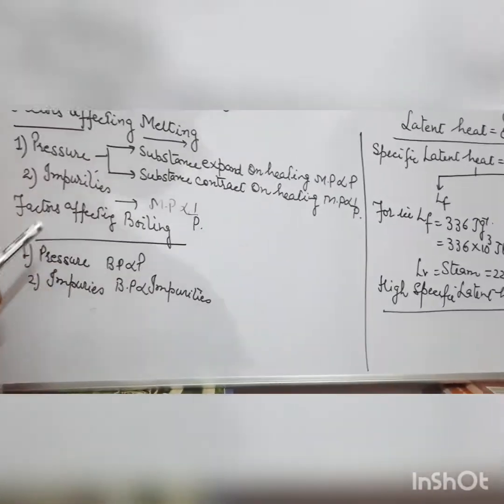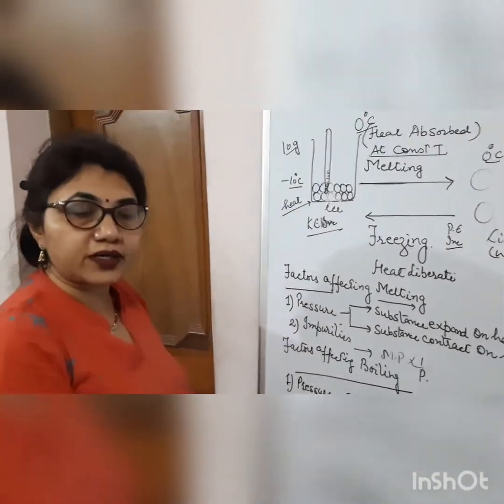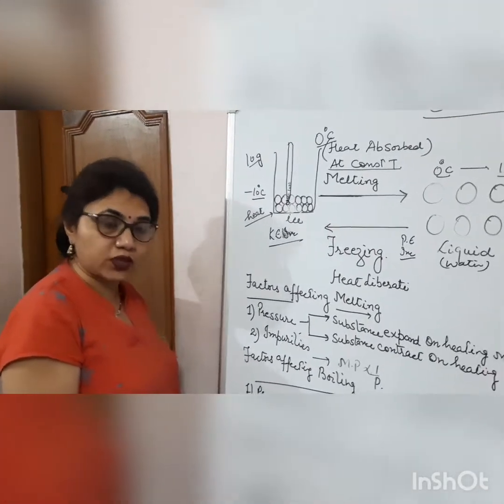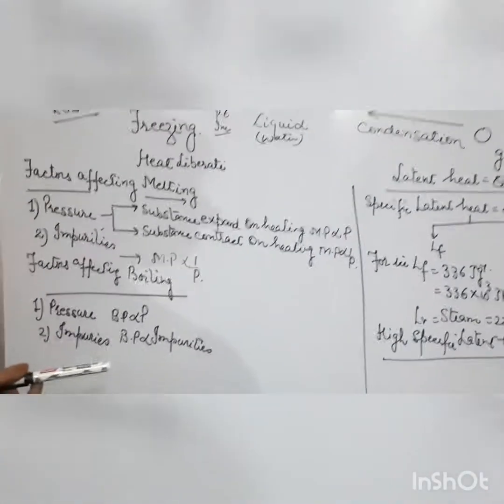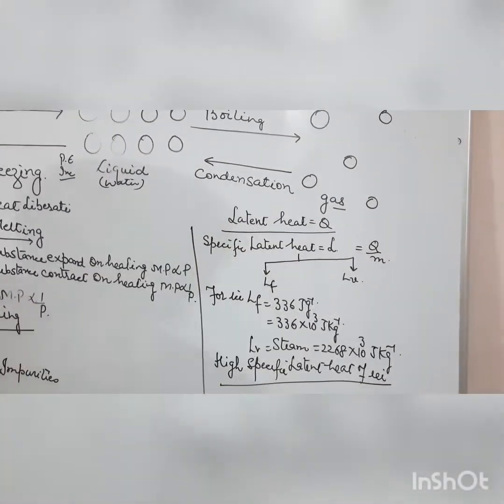Next is impurities. Regarding impurities, it's very simple. Simple water boils at 100 degrees Celsius, but when you put some salt, salty water will boil above 100 degrees Celsius. Next important topic: latent heat.